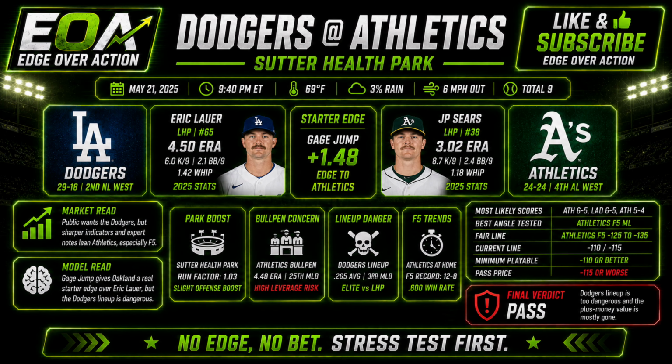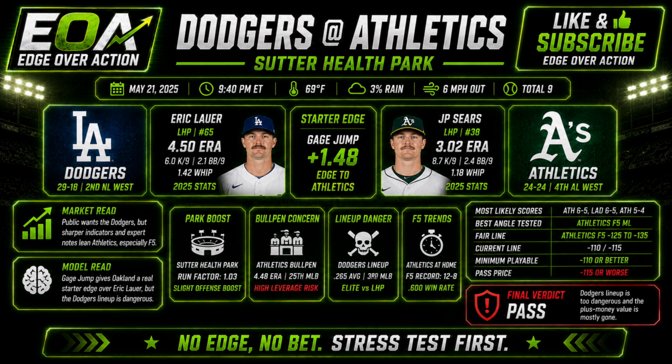Next game, Dodgers at Athletics. Market read: this one is the most interesting sharp trap game on the slate. Public naturally wants the Dodgers, but the sharper indicators and expert notes lean Athletics, especially first 5 and team total. The issue is that the market already moved from Athletics plus money toward minus 105. The model read: Springs gives Oakland a real starter edge over Eric Lauer. Oakland also gets a major park boost at Sutter Health Park, but the Dodgers lineup is still dangerous enough to ruin the handicap quickly. Most likely scores: Athletics 6-5, Dodgers 6-5, Athletics 5-4.